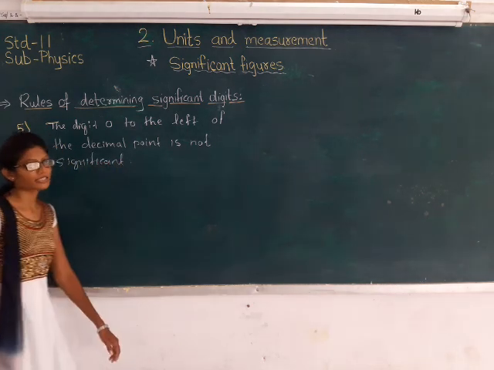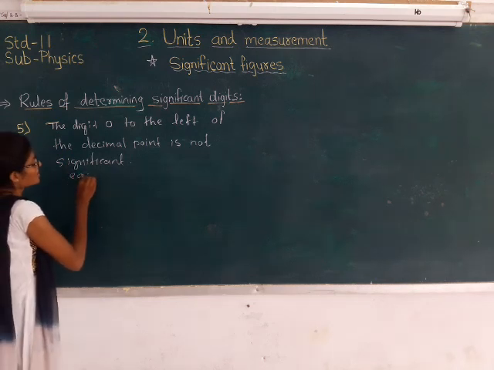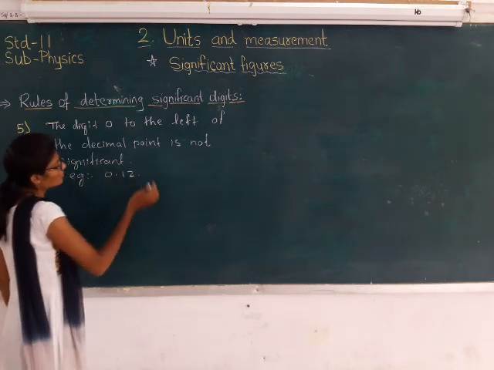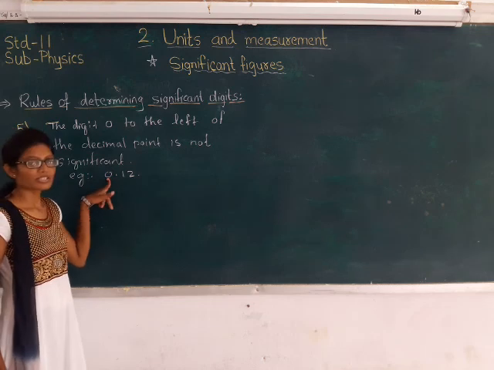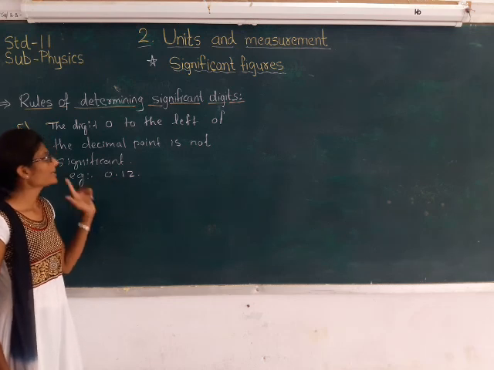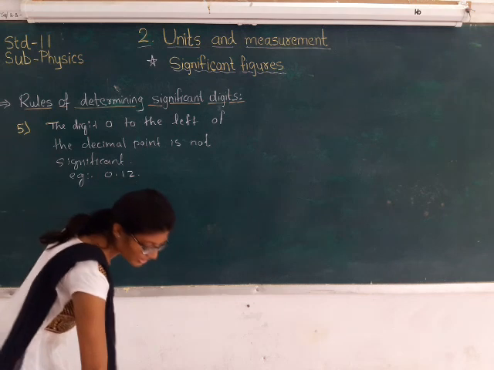That we have already seen, right, in an example. Example 0.12, right? The 0 which is to the left of the decimal point, it is not significant.